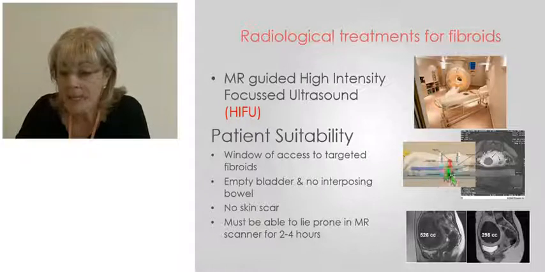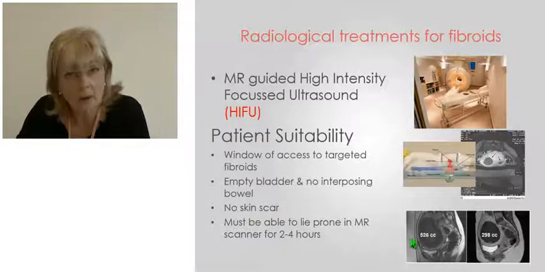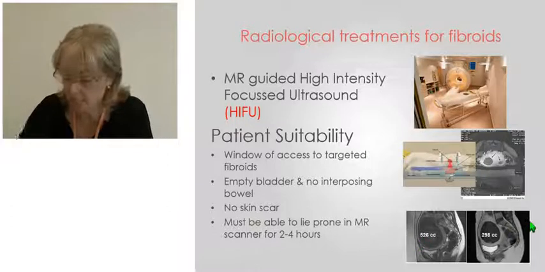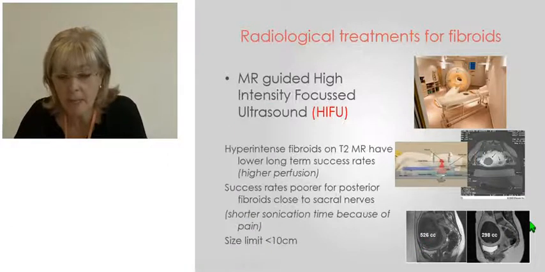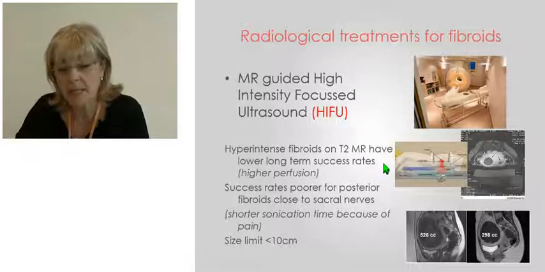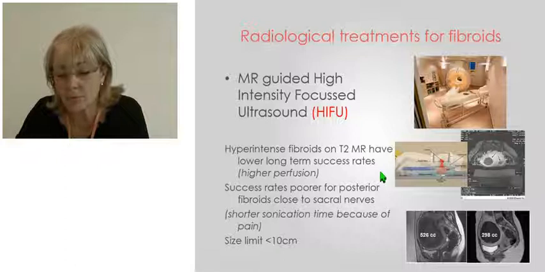There needs to be access, a window of access to the fibroid from the front of the patient as she lies prone, and that means the bladder and any interposing bowel have to be displaced, and usually a scar in the lower pelvis is a contraindication, as that absorbs the energy. It is said that the hyperintense fibroids, which have more perfusion, have a lower long-term success because the heat is taken away by the perfusion.